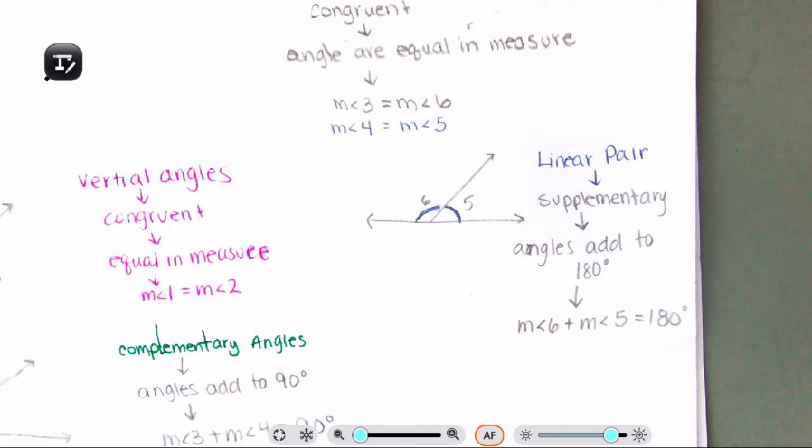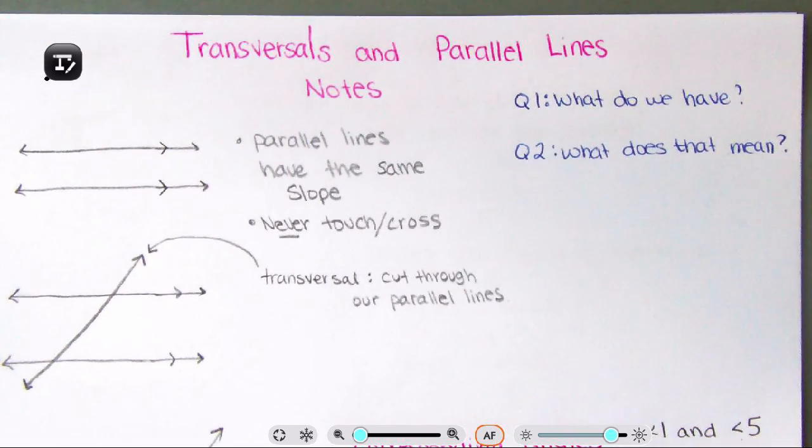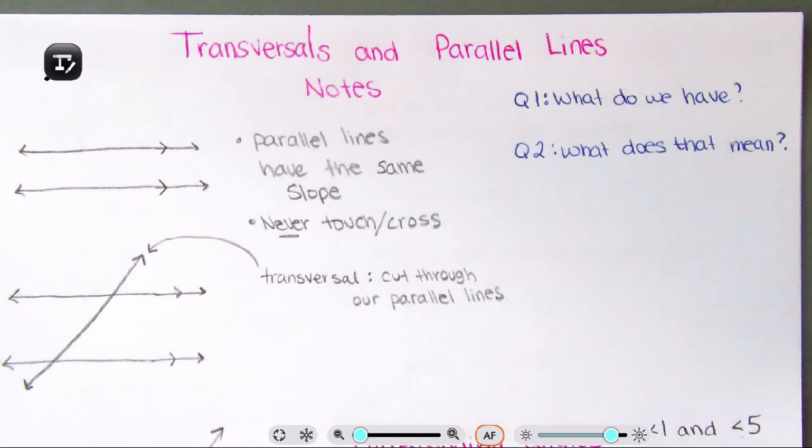All right, guys, let me try that again. All right, everyone. This wraps up your angles on parallel lines that are cut by a transversal. You have to have these memorized. If you're going to excel in this section of your math, you have to have these memorized. Always focus on your two questions. What do we have? What does that mean? And keep answering, what does that mean? Make flashcards out of these. They're great to have. Understand every single keyword. Keywords are very strong in this section.